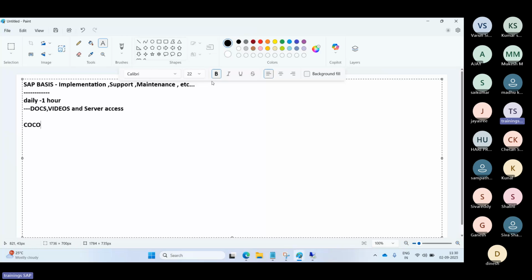Similarly, IRCTC, our central government project: with a single click we book tickets and everything, right? Like that, we have many projects live, in banking sectors and many industries. SAP serves not only one industry like manufacturing and sales. The industries include manufacturing, retail, energy and utilities, banking, finance, public sector, healthcare, telecom, transport, agriculture, food, real estate; many industries are served by SAP.